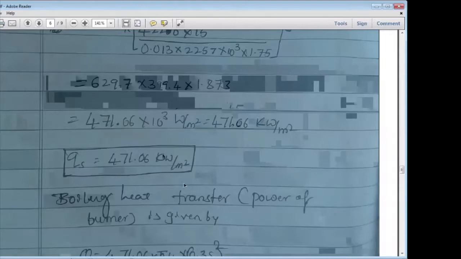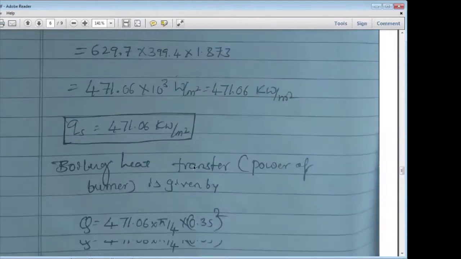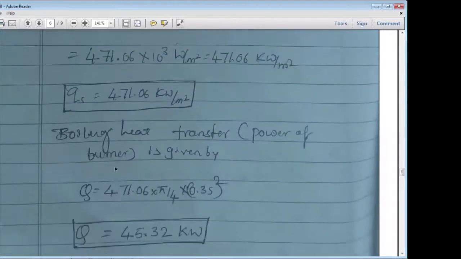So this gives the boiling heat transfer. That means the heat transfer of the burner, or power of the burner, can be calculated: Q is equal to heat flux small q times area. That is 471.06 into pi by 4 into 0.35 squared. Correct?